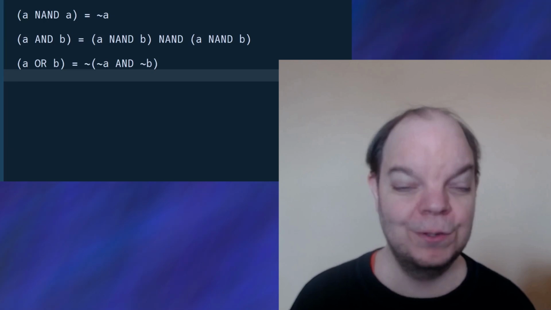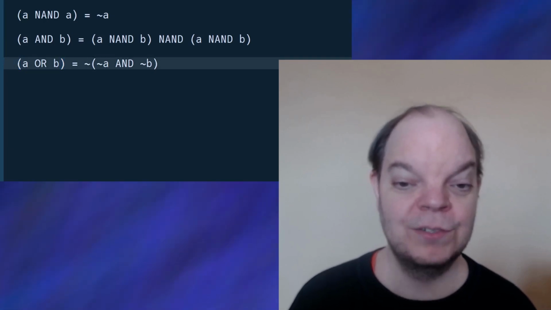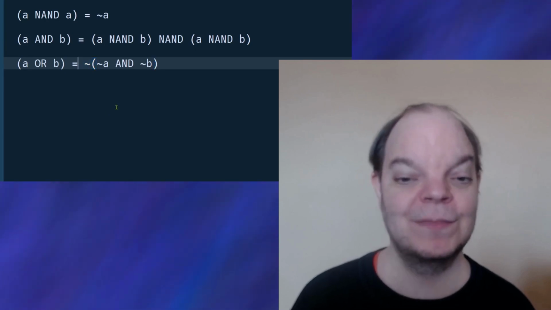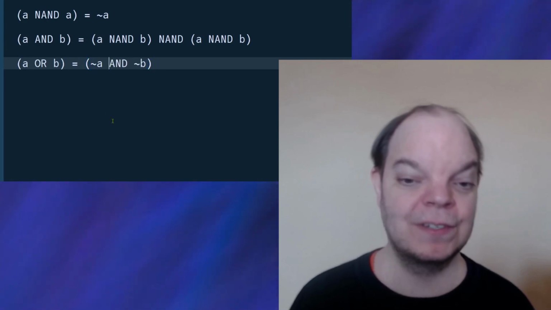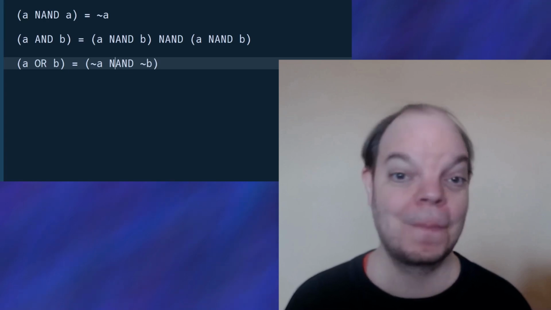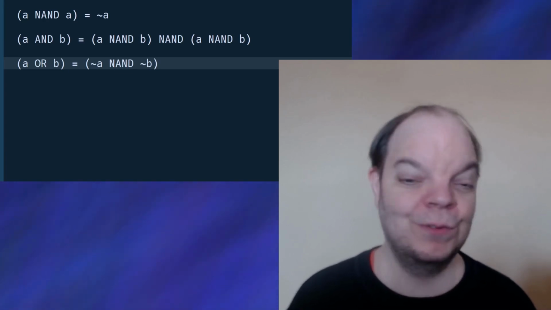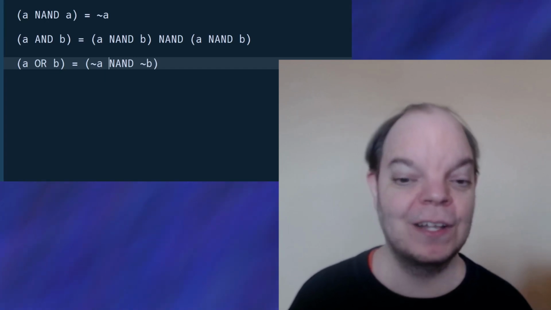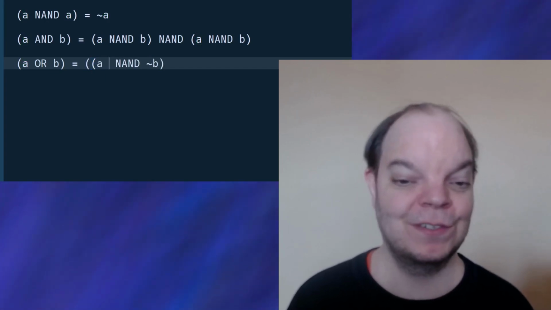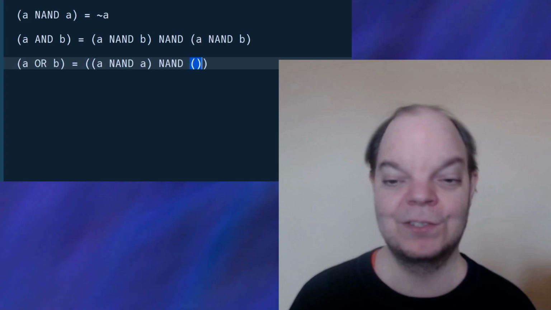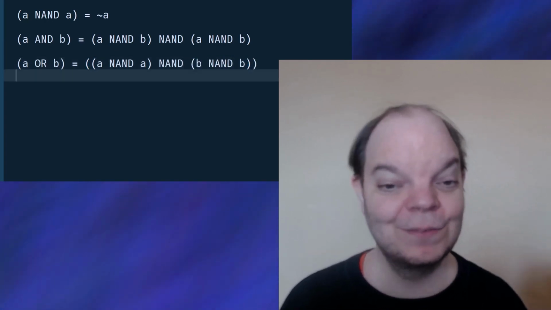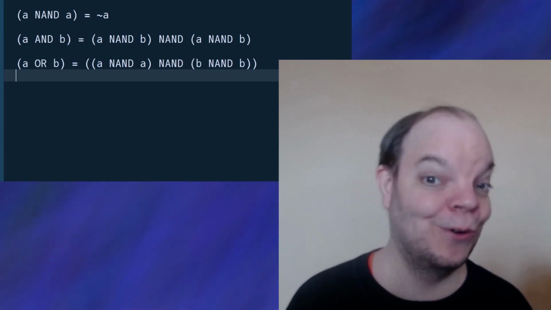Now, we know that doing an AND operation and then NOTing the result is the same as NAND. So we can get rid of this and write NAND here. And now the only thing we're left with is bitwise NOT. Well, we know how to do that. We just NAND this with itself. So this is A NAND A, and this should be B NAND B. And ta-da, we end up with a formula for OR.